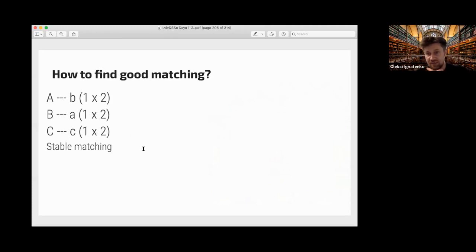And this is a problem if you have quite a big amount of participants. How do you create a good matching, and is it really the case that a good matching exists? Maybe there's no good matching at all. Maybe there's no stable matching possible. And Gale and Shapley answered these questions positively. So a stable matching always exists, and you can find it by using the Gale-Shapley algorithm.